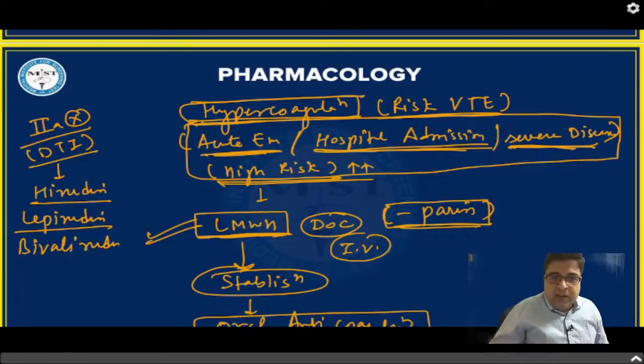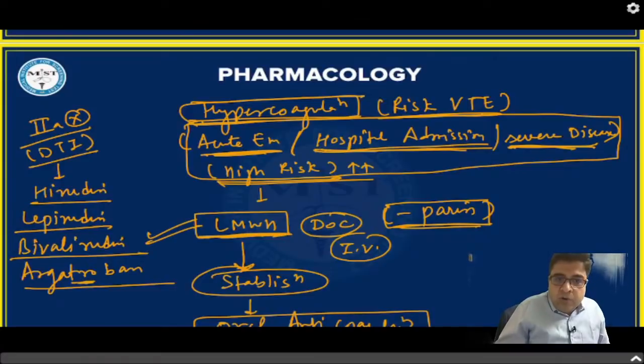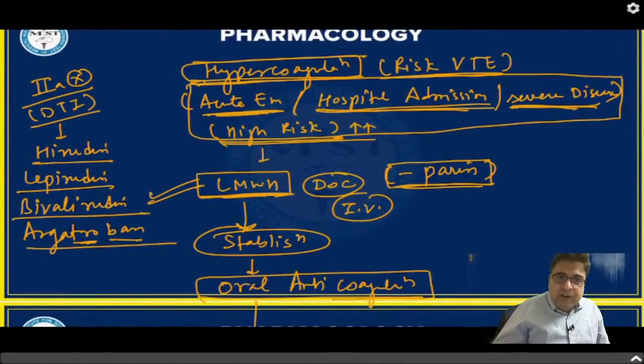So rudin is derived from hirudin. Now apart from that, we have one more medicine here that is known as ergotroban. Ergotroban is a drug having the word tro. Tro is for thrombin, ban is for ban. So thrombin is ban. So ergotroban is also a factor 2 inhibitor.